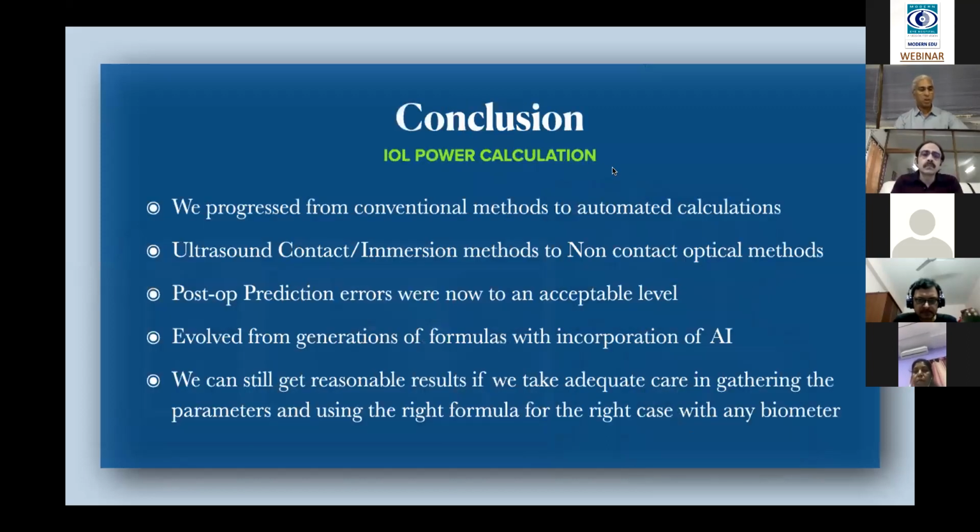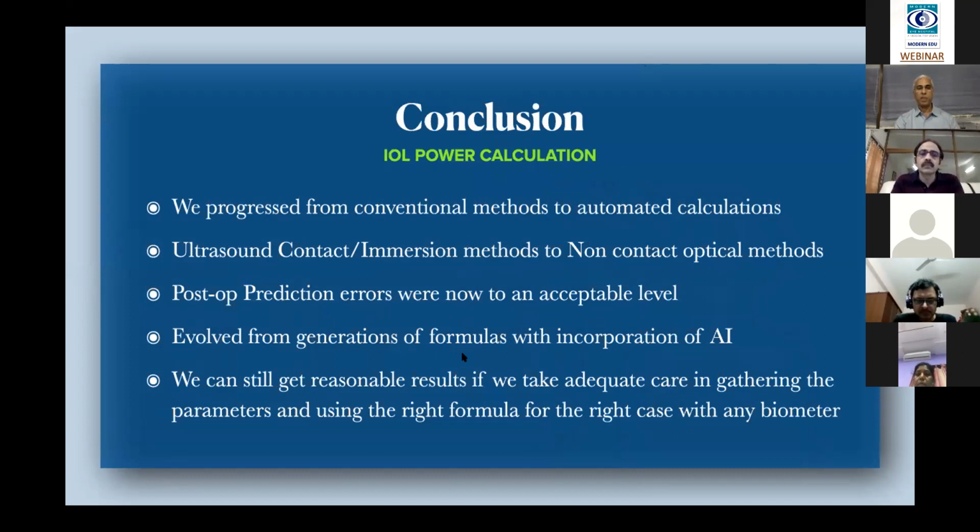So to conclude, we progressed from the conventional methods to automated calculations, from the ultrasound contact and immersion methods to non-contact optical methods, and the post-op predictive errors are now at a very, very acceptable level.